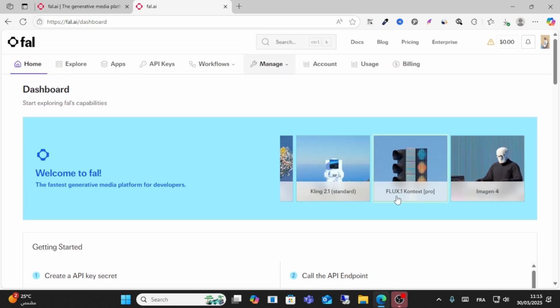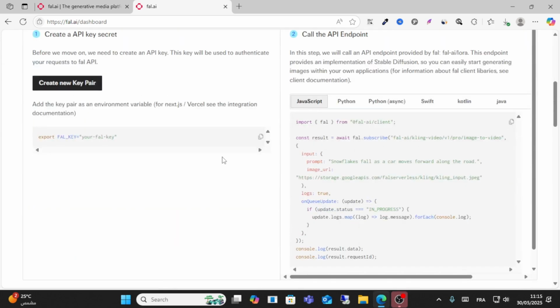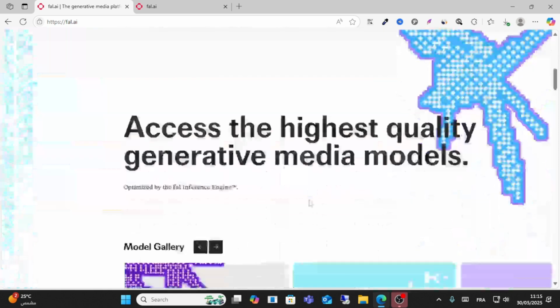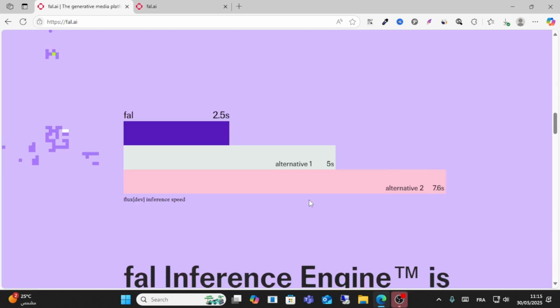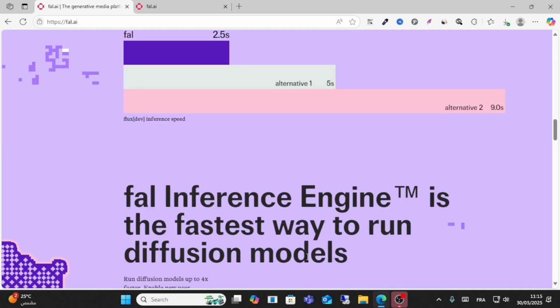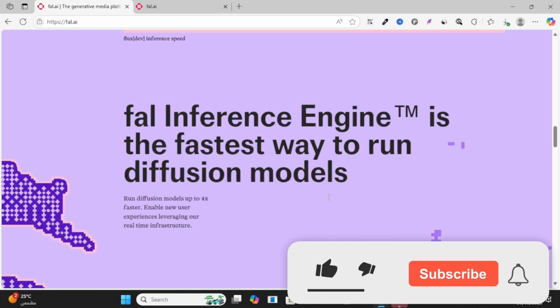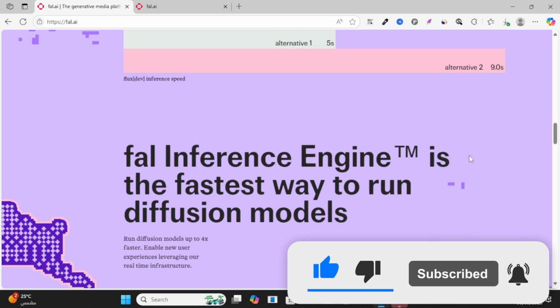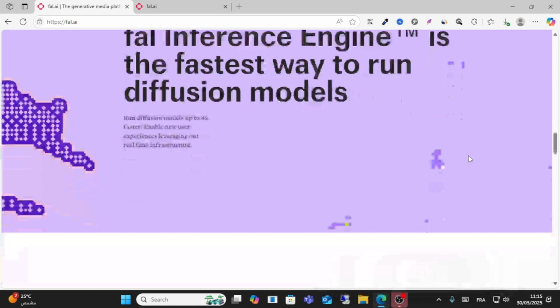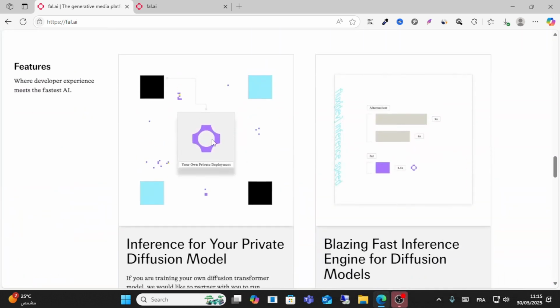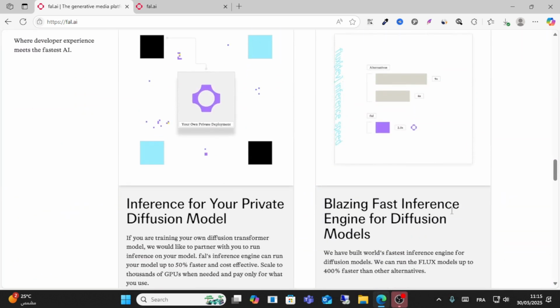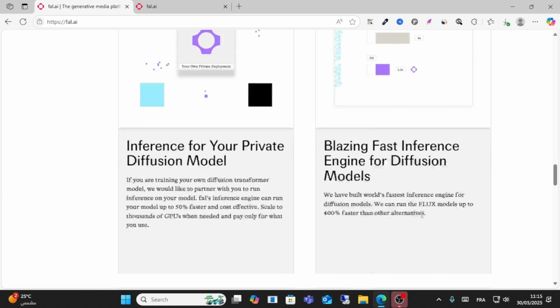You can create, you can use Flux to generate images. You have an API, and you have a lot of options on this website, guys. You can see here, this is the engine, the fastest way to run diffusion models. You can run models up to 4x faster, which enables new users to experience and leverage our real-time infrastructure. You have all these features, guys, for private diffusion models and fast inference engines for diffusion models.